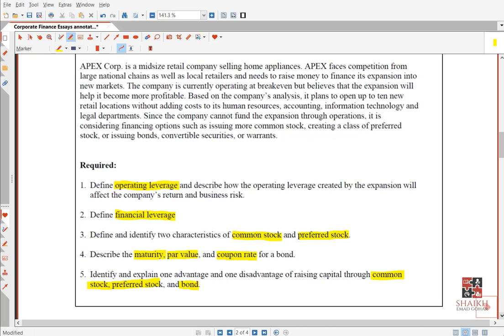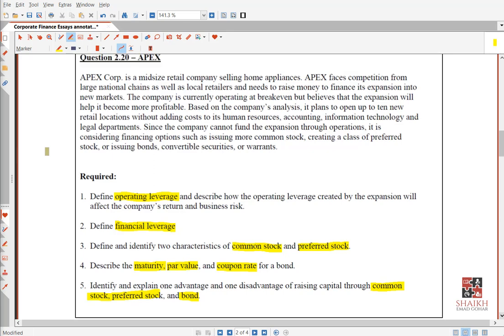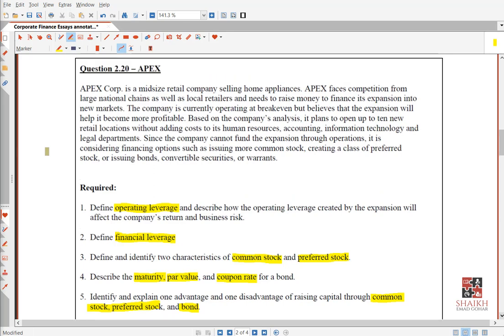Anyways, my friends, let's read the scenario. Apex Corporation is a mid-size retail company selling home appliances. Apex faces competition from large national chains as well as local retailers and needs to raise money.